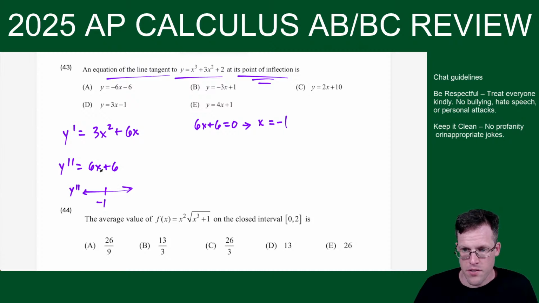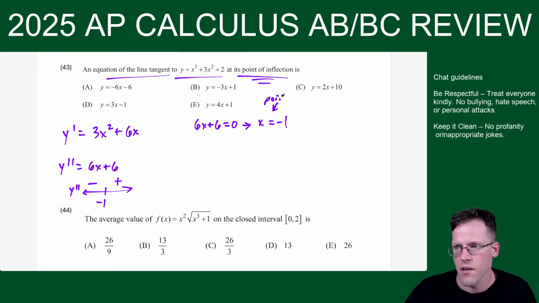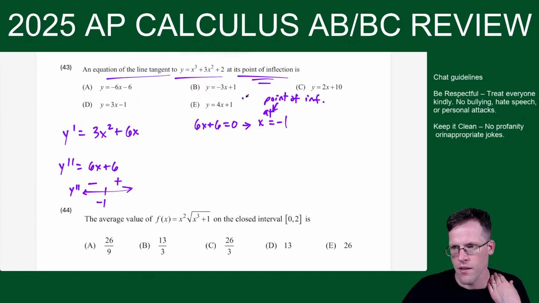If I plug in 0, I get 6, which is positive. If I plug in -2, I get a negative here. So with the sign change, we have a point of inflection at x equals -1. Okay, I could say y has a point of inflection at x equals -1.